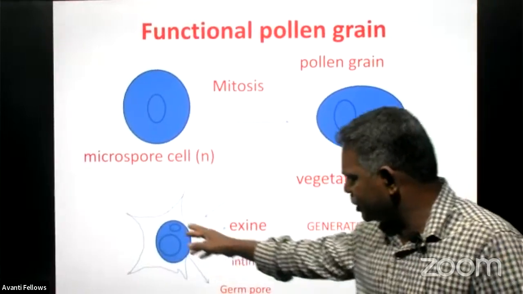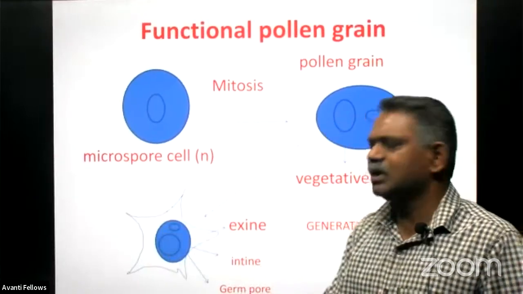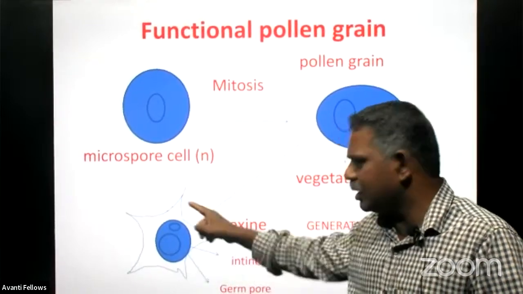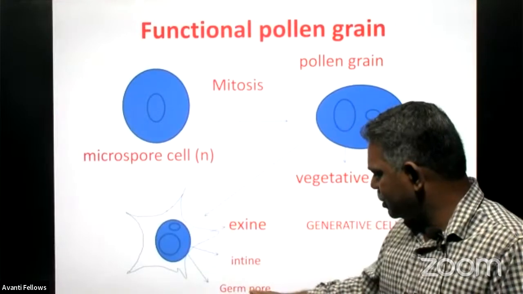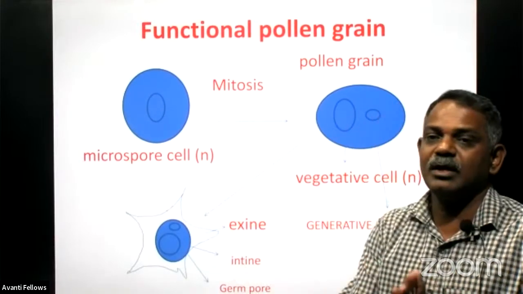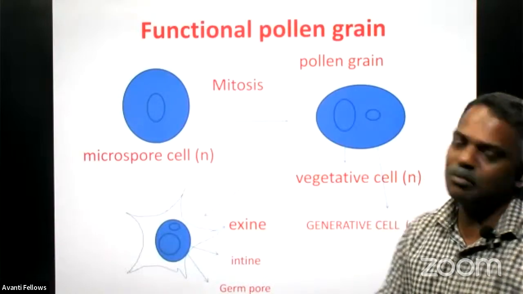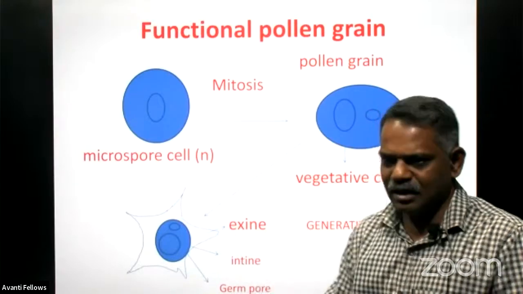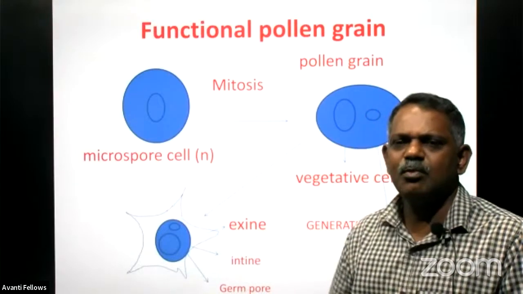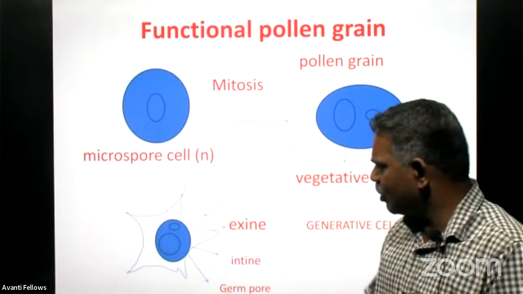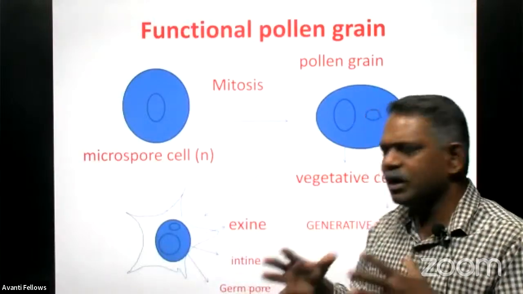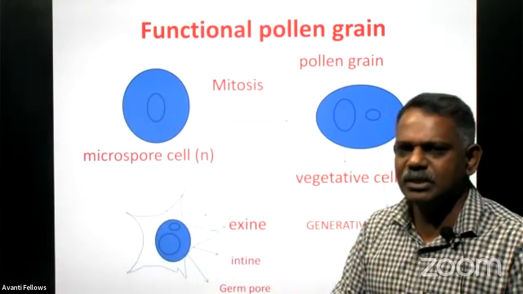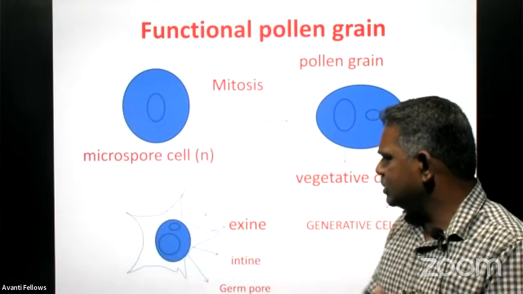And there is a structure inner to that that we call the intine. And here you can see a place where there is no exine cover. This part of the pollen grain only, we call the germ pore. Germ pore is the area where there is no exine cover. Only one or two such germ pores are present in a pollen grain, whereas all other areas of this pollen grain are protected with the hardest non-plant material, and its name is the exine.